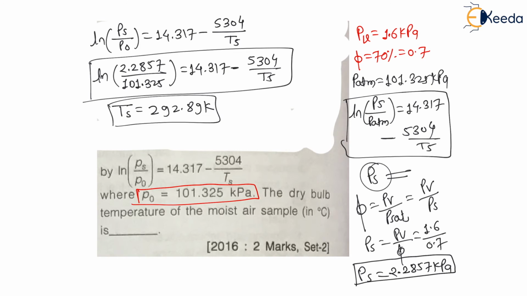But they are asking in the question, what is the answer in degree Celsius? So if I write this Kelvin answer, then you will get 0 marks, because they are asking in degree Celsius. If you don't do the final step, this much calculation will be a waste of time. Therefore temperature in degree Celsius will be 292.89 minus 273, because to find degree Celsius we have to subtract 273, which equals 19.89 degrees Celsius.